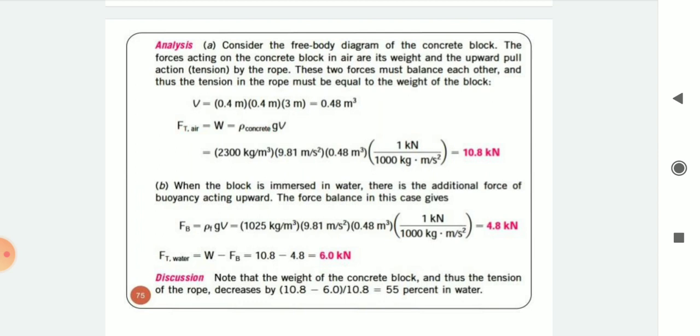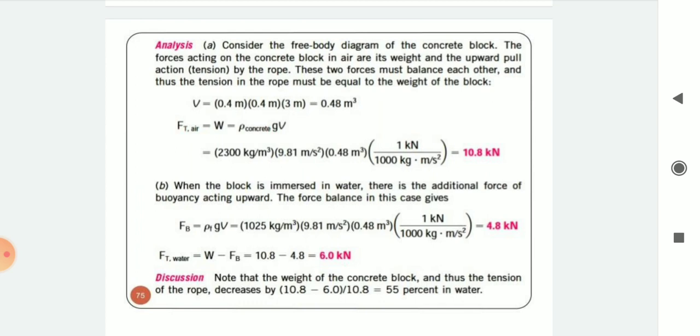Analysis. Case A. Consider the free body diagram of the concrete block. The forces acting on the concrete block in air are its weight and the upward pull (in bracket, tension) by the rope. These two forces must balance each other, and thus the tension in the rope must be equal to the weight of the block.